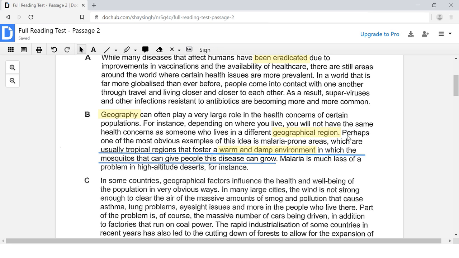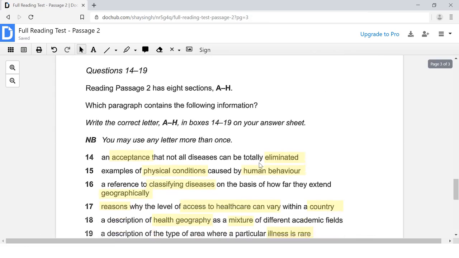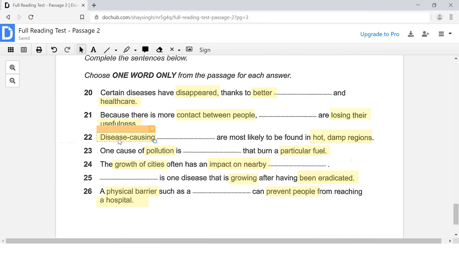So here it says, perhaps one of the most obvious examples of this idea is malaria-prone areas, which are usually tropical regions that foster a warm and damp environment in which the mosquitoes that can give people this disease can grow. Okay. So this question right here is asking us, disease-causing dash are most likely to be found in hot, damp regions. Disease-causing what?